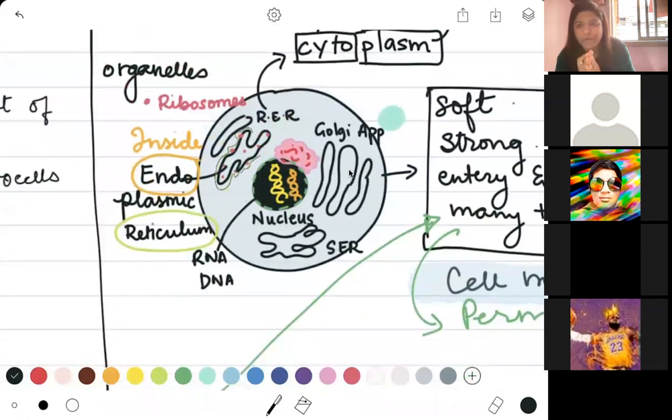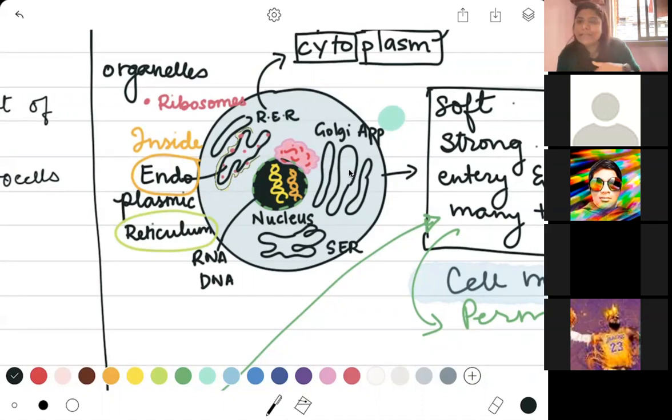Both of these structures, smooth endoplasmic reticulum and Golgi, are going to take in substances and move them from one side to the other. Rough endoplasmic reticulum is also going to do the same, but add some amount of proteins when they do this. Okay, so now we have a kingdom, we have a king and a queen. We have substances trying to come from the outside, go inside, and a system that transports them, right? This is all happening very well.